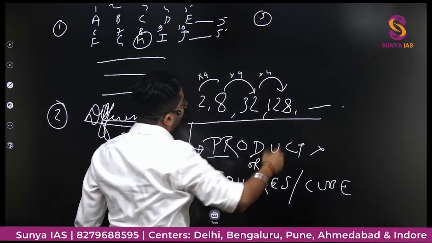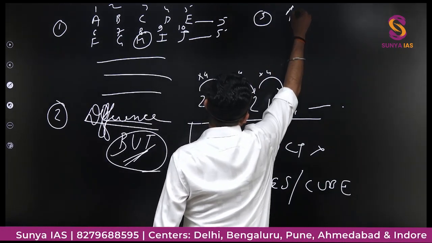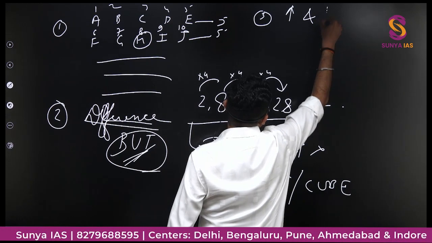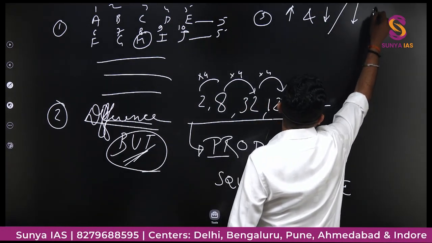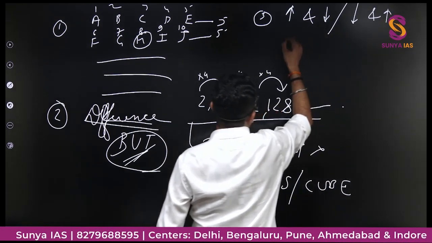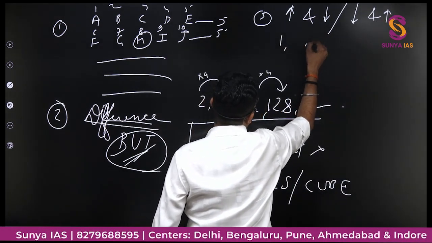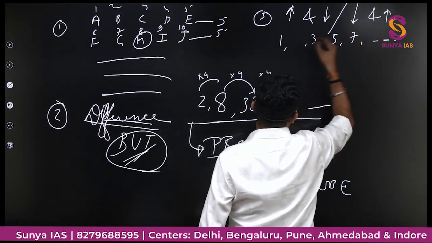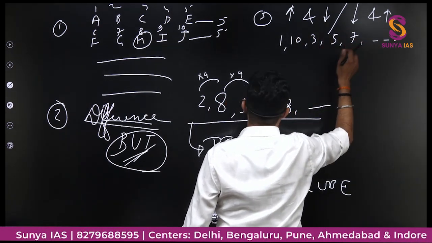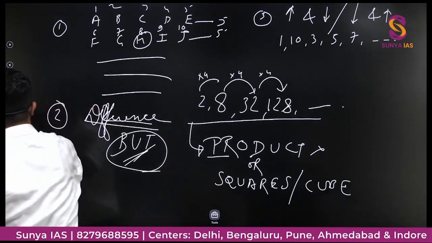if the numbers are first increasing and then decreasing, or vice versa, that is first decreasing and then increasing, like 1, 3, 5, 7, like this, and this is 10.